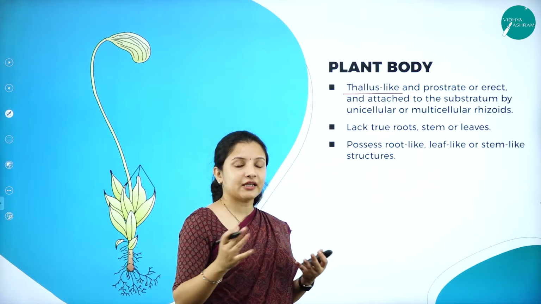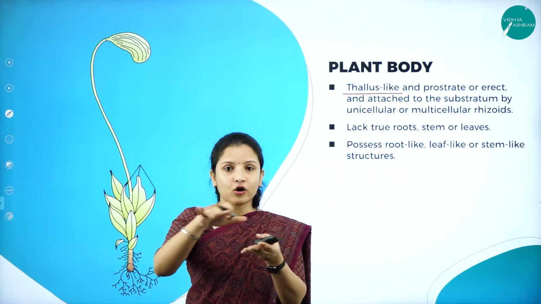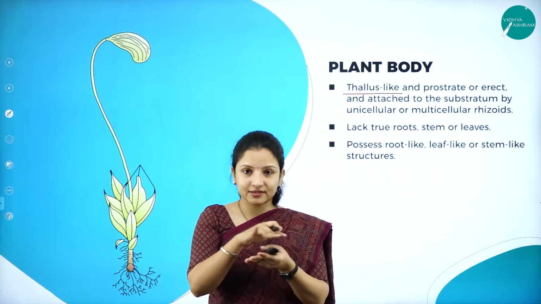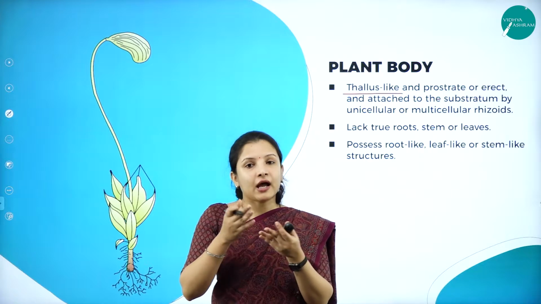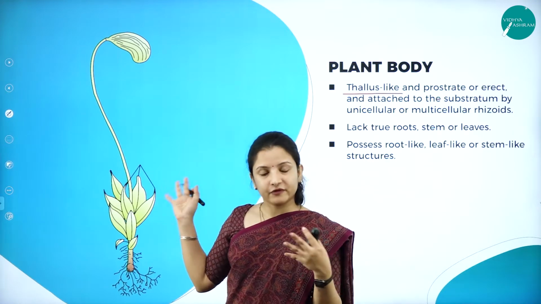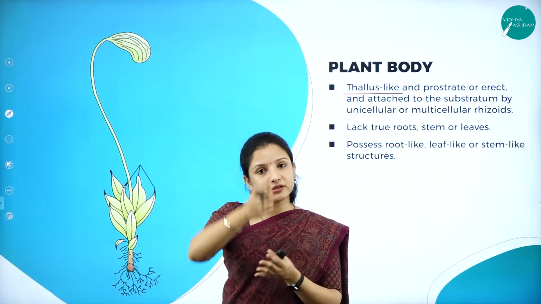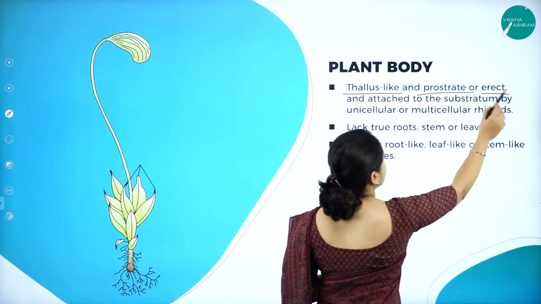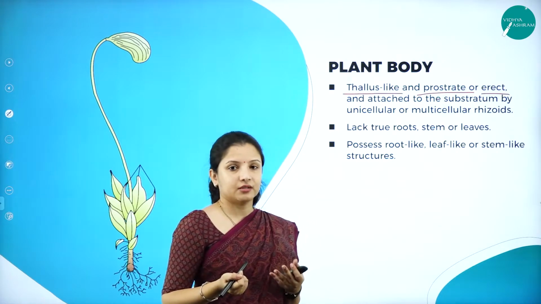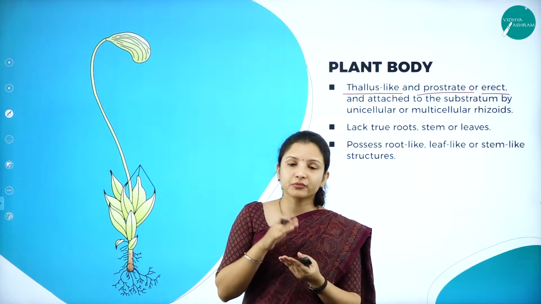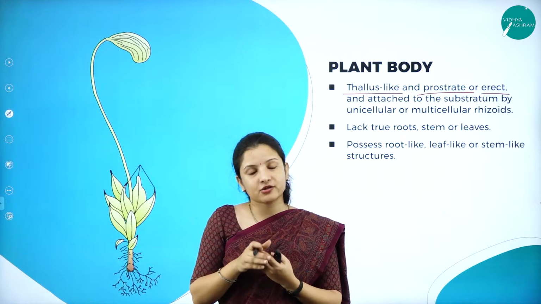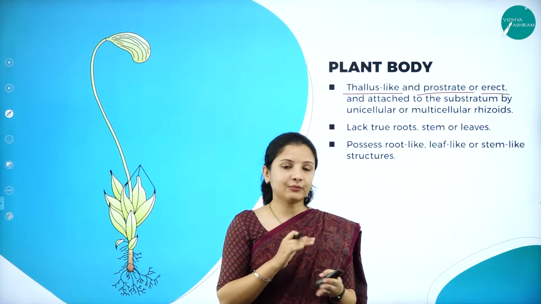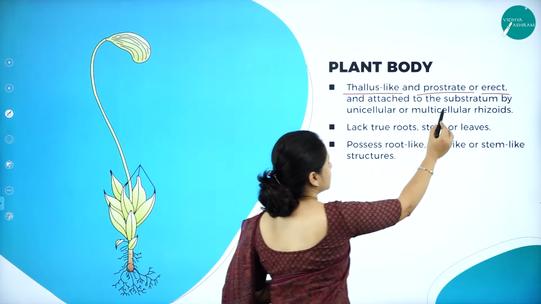Prostrate means they can grow crawling just like mats, and the best example is Selaginella. They are usually prostrate, and the best example for erect is Funaria. Erect means it grows straight. So they can be prostrate or erect, and they are always attached to the substratum. Why are they attached to the substratum? Because I told you they are usually attached to the soil or rocks, wherever there is a damp condition.